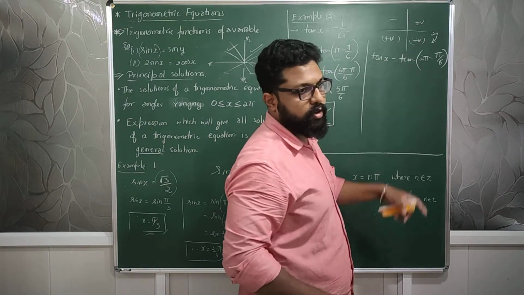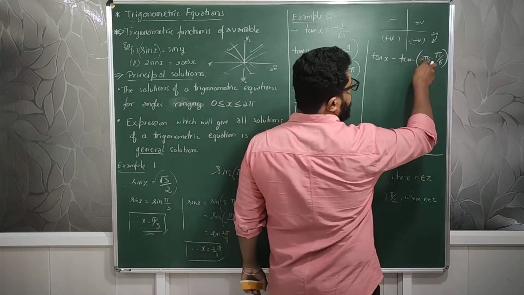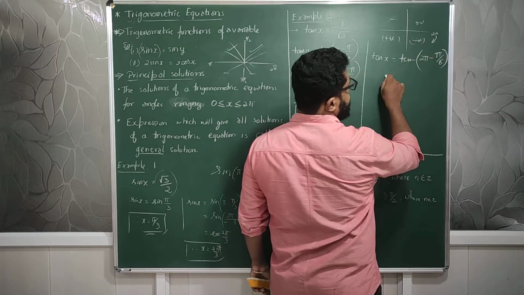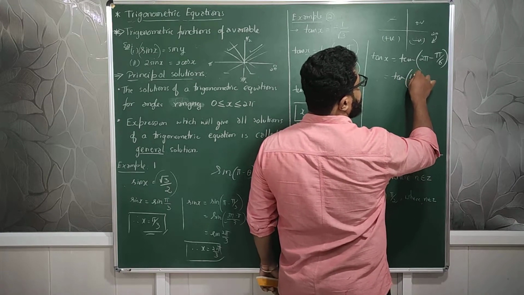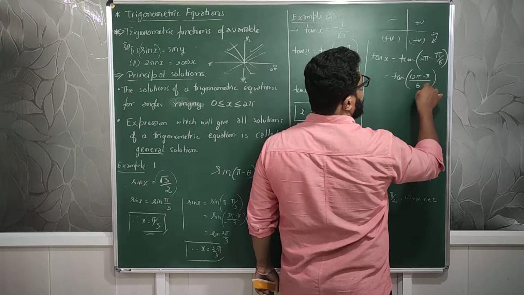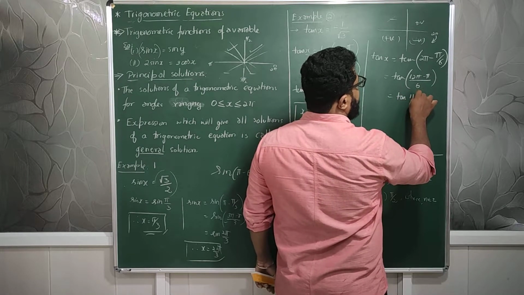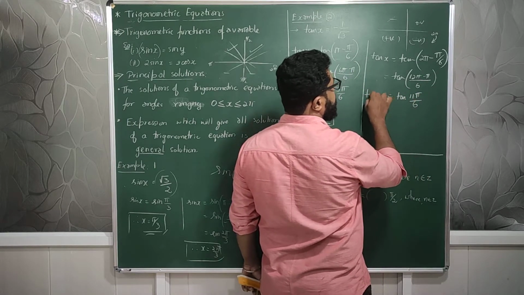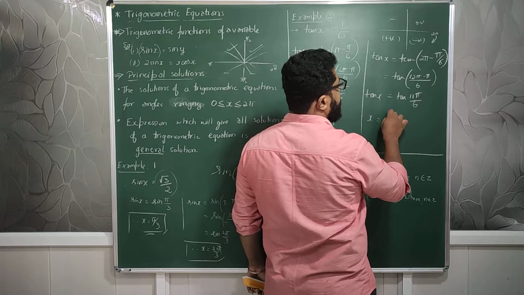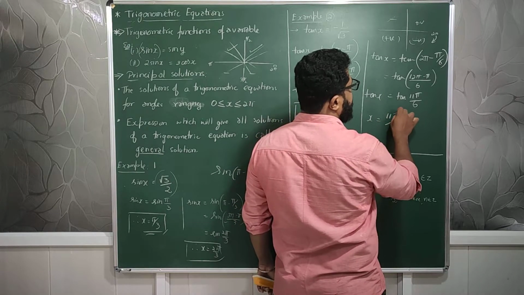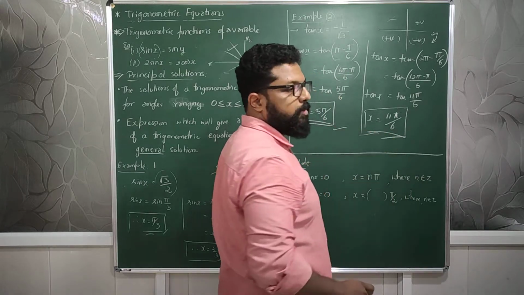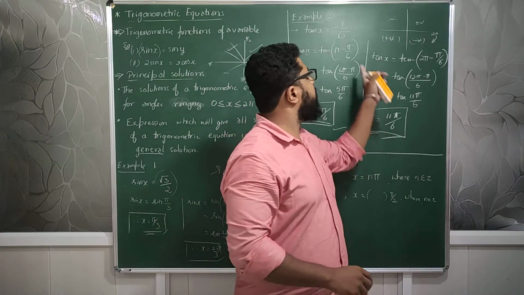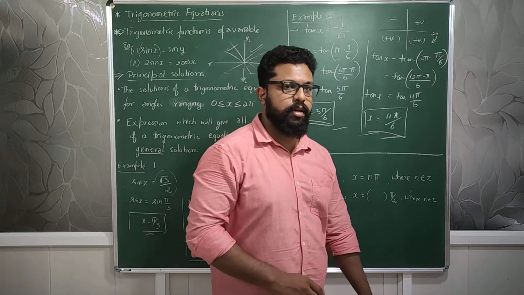Sorry, fourth quadrant, not third quadrant. So in the fourth quadrant the pattern is 2 pi minus pi by 6. I take the LCM as well, 6, and this becomes 12 pi minus pi, that is 11 pi by 6, which is tan x. Therefore another value for x is 11 pi by 6. So these two are the principal solutions for tan x is equal to minus 1 by root 3.